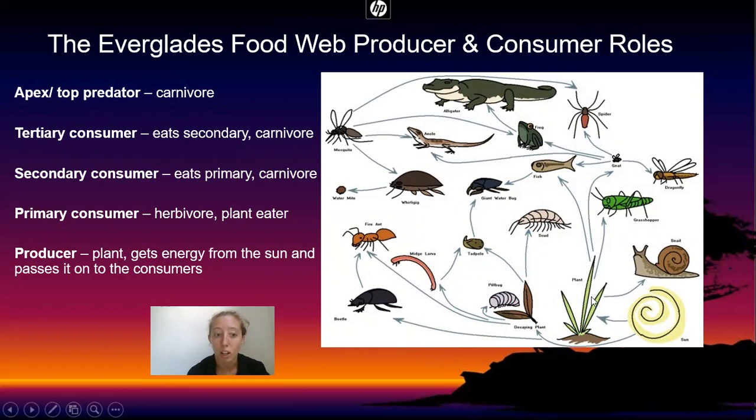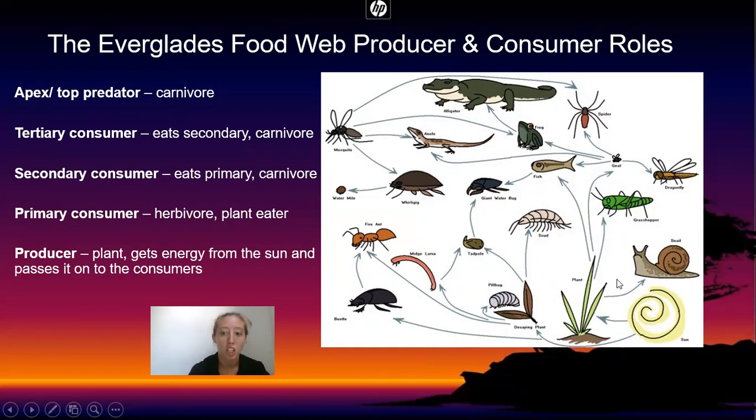Now, we know that organisms are going to eat plants, right? Look at, for example, all of the primary consumers. A fish might eat the plant. A gnat might eat the plant. This grasshopper could eat the plant. The snail could eat the plant.